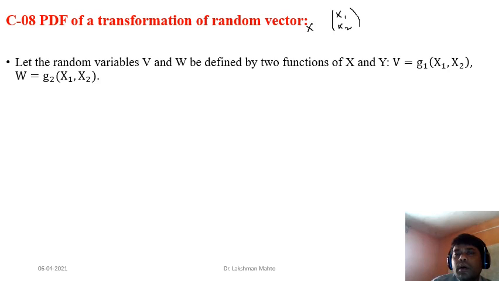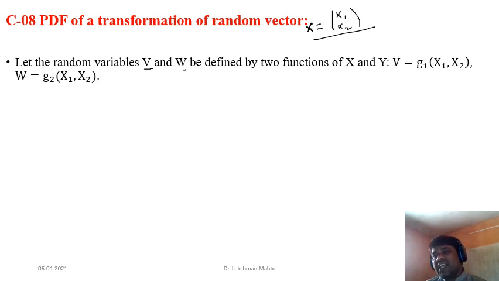Whenever we talk about a vector, we always consider it in column form, just for calculation simplicity. Now we have this random vector. Now we consider two random variables v and w, which are actually functions of this random vector.